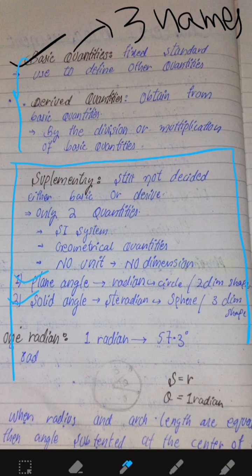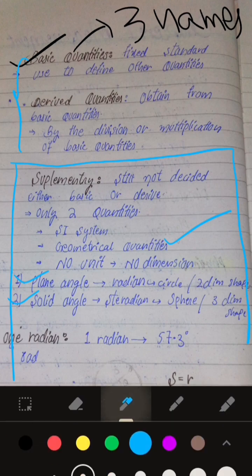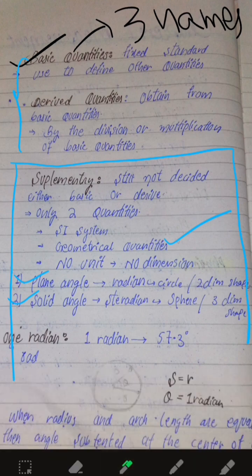In supplementary, which system do we use? The SI system. These are the basic MCQs which I'm telling you. These are very important. We use the SI system in supplementary quantities, and they both are geometrical quantities. Now, supplementary quantities are unitless.